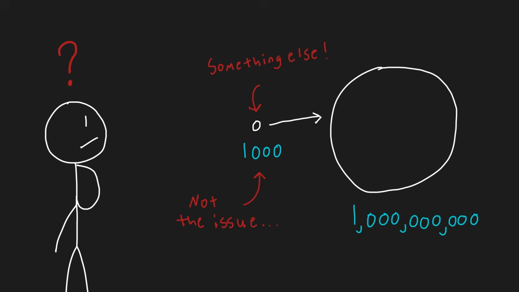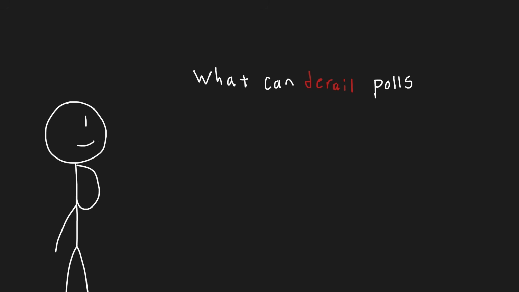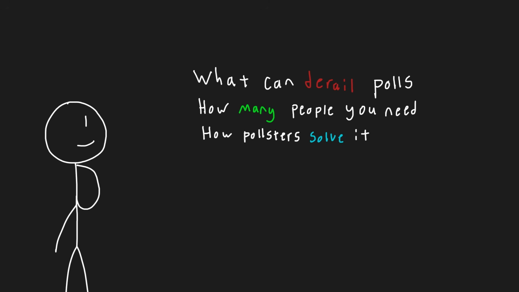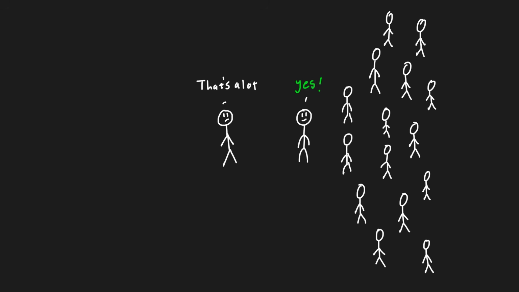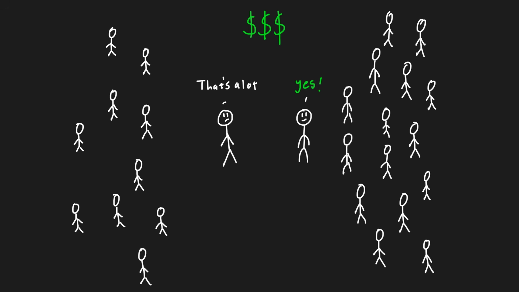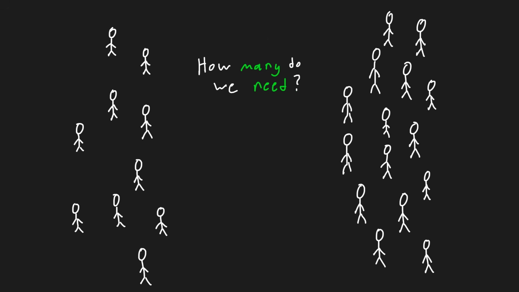By the end of this video, you'll learn exactly what that problem is, how many people a survey actually needs, and how pollsters work to solve it. The goal of a poll? Ask as few people as possible to give us a confident answer. This is because asking everyone is impractical, and the more people we ask, the more expensive it becomes. So we need to use a smaller sample of the population. The question is, how much of the sample do we need to properly represent the entire population?